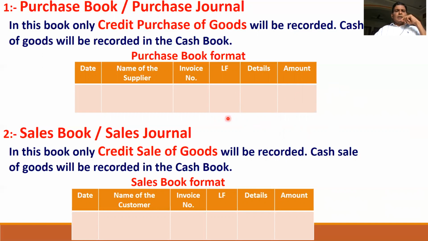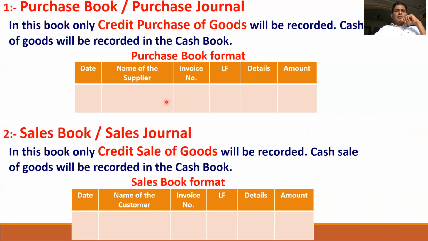So this is a 6 column format: date column, supplier name column, invoice number or bill number column, ledger folio column, details column, and amount column. So this is the 6 column purchase book or purchase journal.